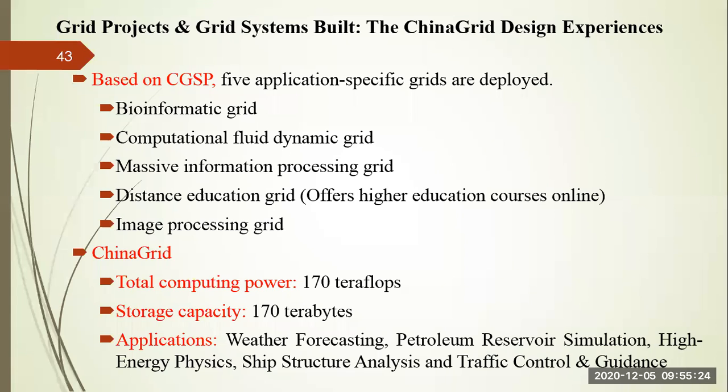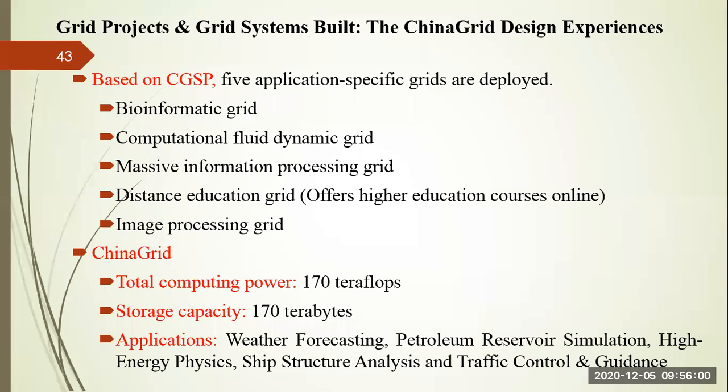And if you see the power of China Grid, although it is quite old data, the old data also has a very huge amount: China Grid's total computing power had reached 170 teraflops and its total storage capacity has reached 170 terabytes. Okay. And China Grid supports a lot of applications, including weather forecasting, petroleum reservoir simulation, high energy physics, numerical wind tunnel simulation, ship structure analysis, and traffic control and guidance.